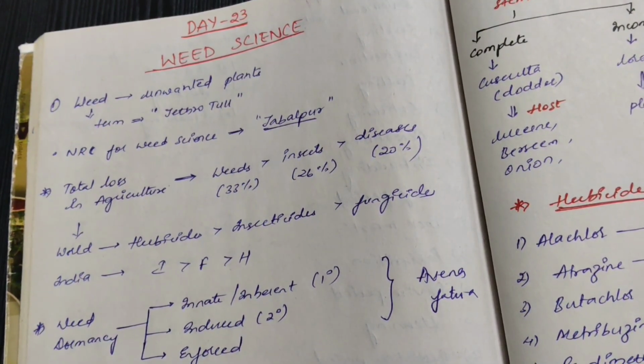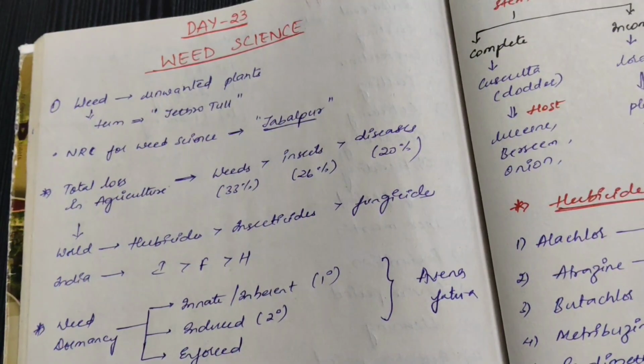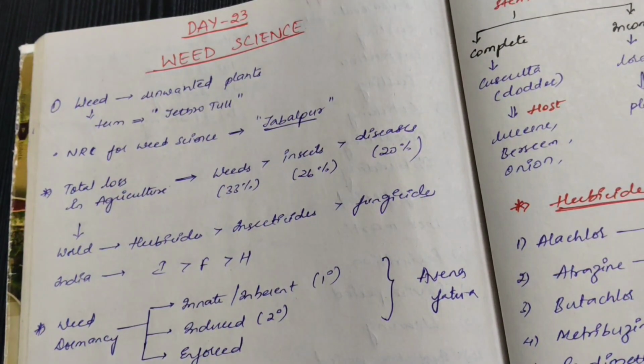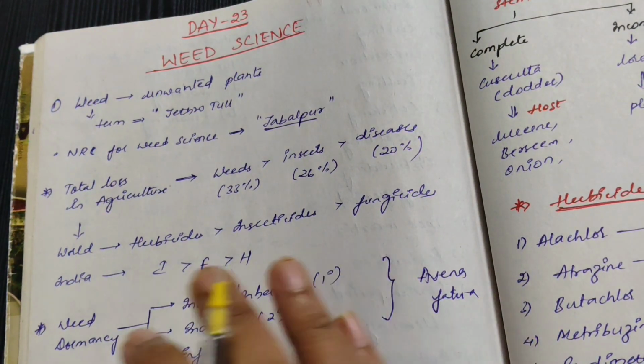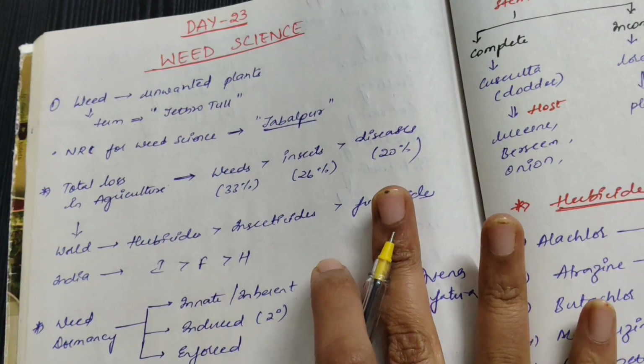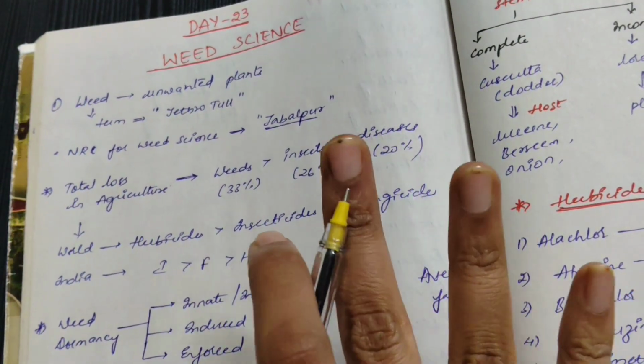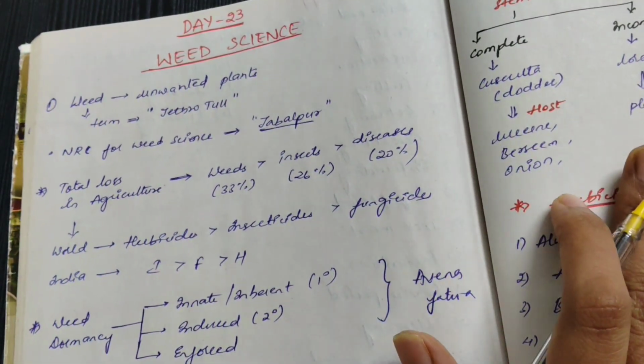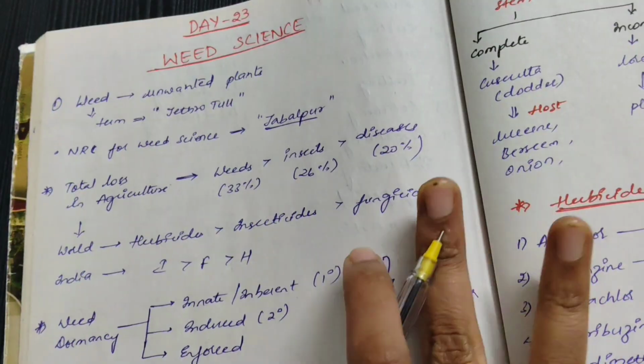Hi guys. So today in day 23 I will cover weed science subject. It is a small subject wherein you can expect 1 mark. It is a very simple subject. You cover everything, and especially I will share some points which are important to revise. Very simple subject but important. You can get 1 mark from this.